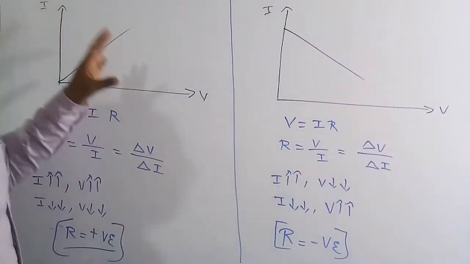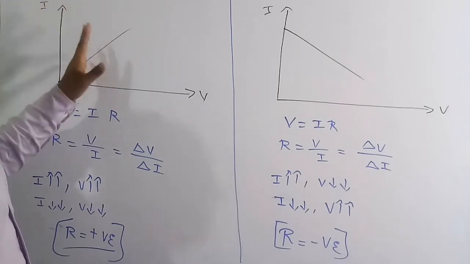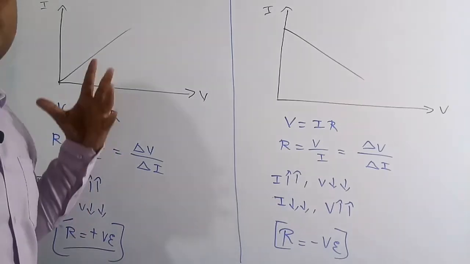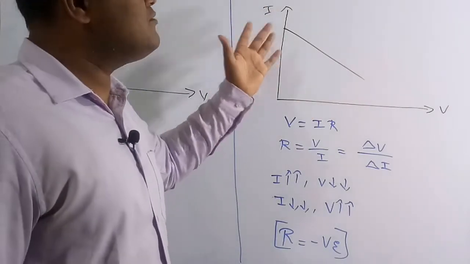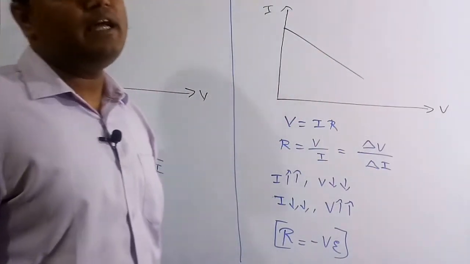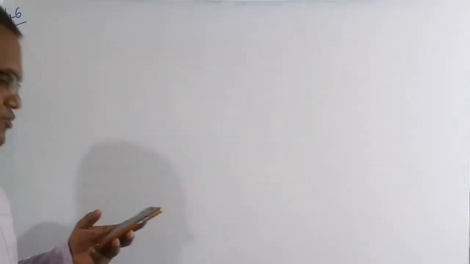Whenever this graph has a negative slope, then definitely the resistance is said to be a negative resistance. So if a graph between voltage and current has a positive slope, then that element is a positive resistance. But if the graph between voltage and current has a negative slope, then definitely that element is said to be a negative resistance. Now we are going to solve the 46th question. See the question here.